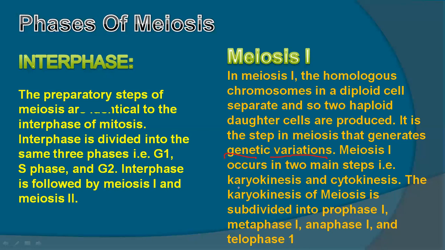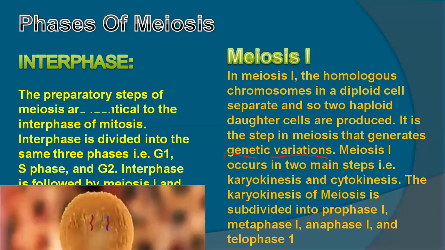First of all, like mitosis, it's karyokinesis, in which the nucleus is divided, and then cytokinesis, in which the cytoplasm is divided. Karyokinesis of meiosis is subdivided again into prophase, metaphase, anaphase, and telophase. But because this is meiosis 1, the first division stage of meiosis, we call the stages prophase 1, metaphase 1, anaphase 1, and telophase 1.